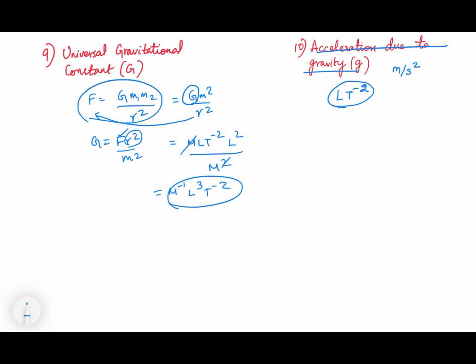Just remember this formula so that you can solve easily. F is equal to G m1 m2 by r^2. So finally the dimension is going to become M^-1 L^3 T^-2.